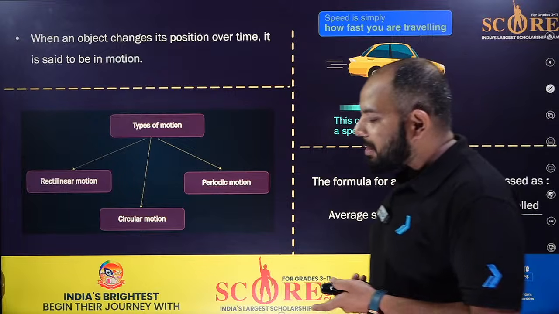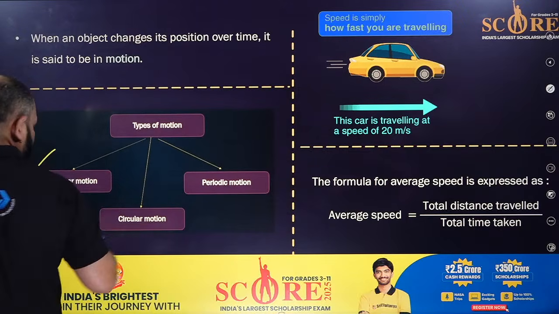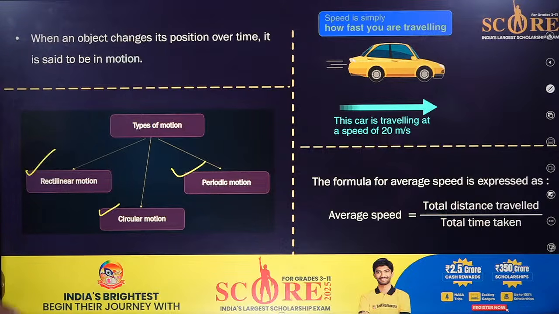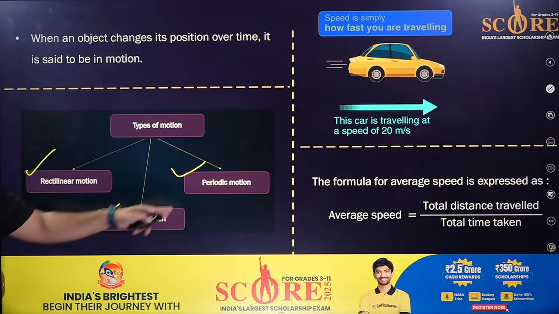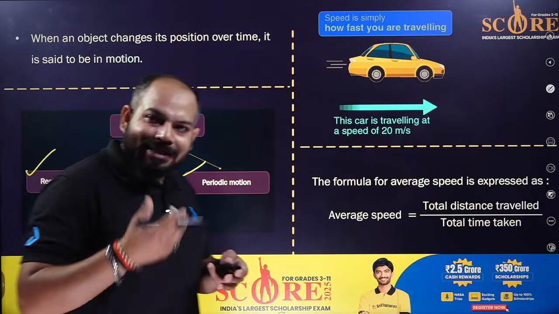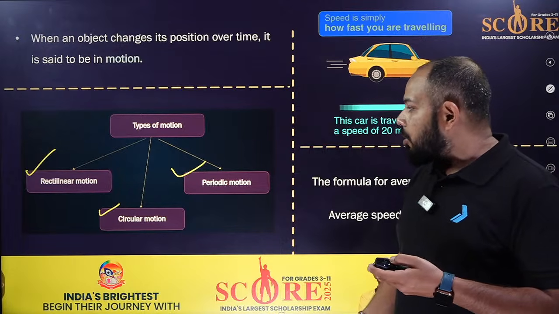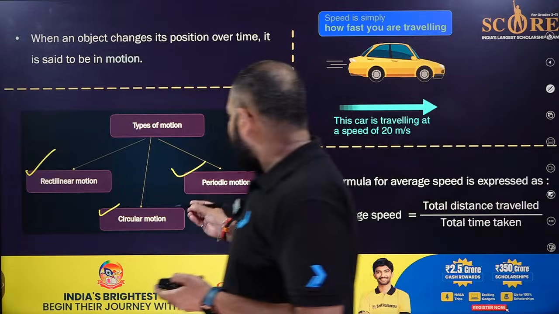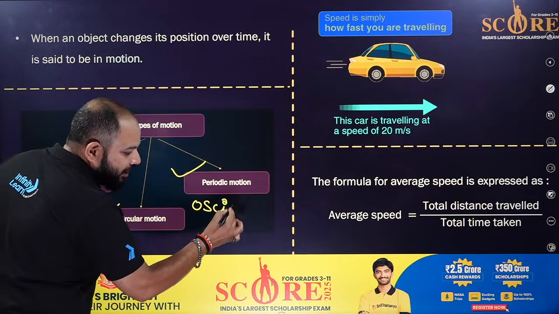Then the types of motion. We have the rectilinear motion, we have circular motion, and we have the periodic motion. A straight line motion is called rectilinear. A circular motion is called circular motion. A periodic motion is a motion which repeats itself after every interval of time, just like a clock. A clock is periodic. Then we have one more thing, that is called the oscillatory motion.